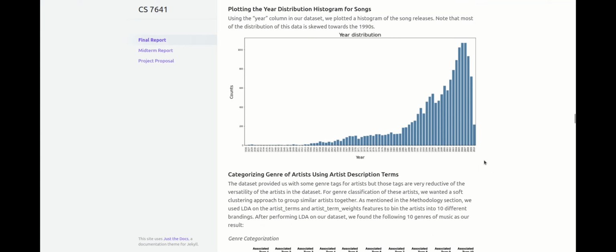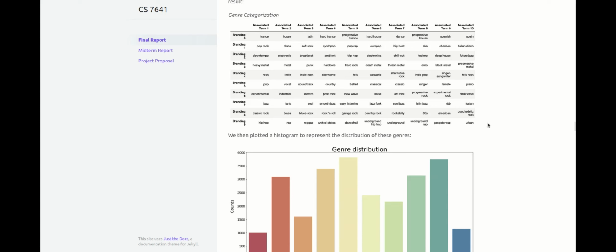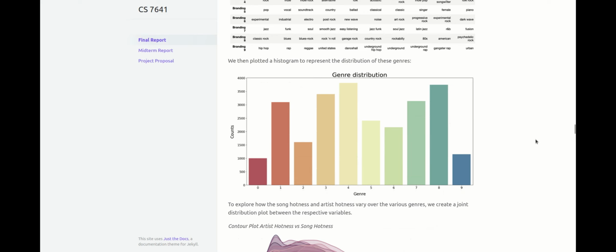To categorize the genre of artists, we used LDA as described earlier on the artist terms and artist term weights features of the dataset to bin the artists into 10 different brandings. The terms associated with each branding can be seen in this table. We then plotted the resulting genres in a histogram to show their distribution in our dataset.